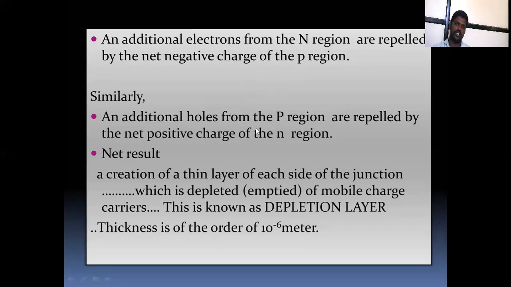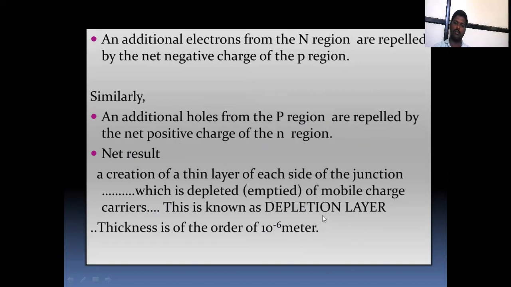Similarly, additional holes from the P region are repelled, because like charges repel, by the net positive charge in the N region. As a result, a thin layer on each side of the junction is created which is depleted of mobile charge carriers. This is known as the depletion region, or depletion layer.